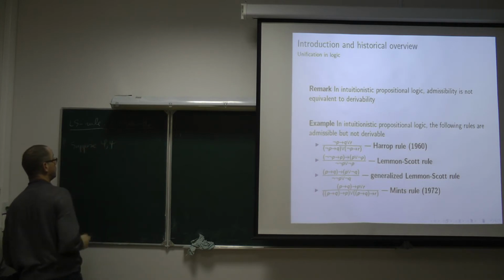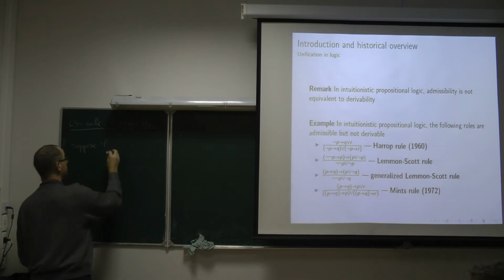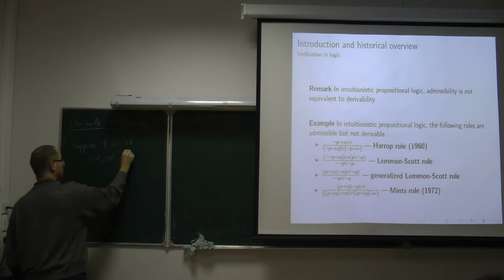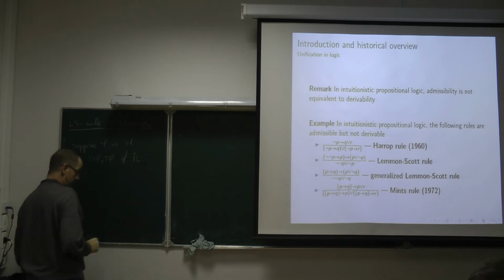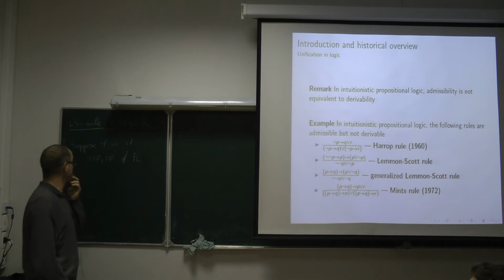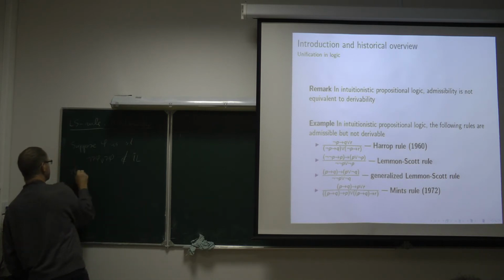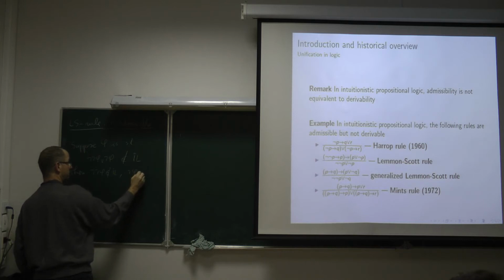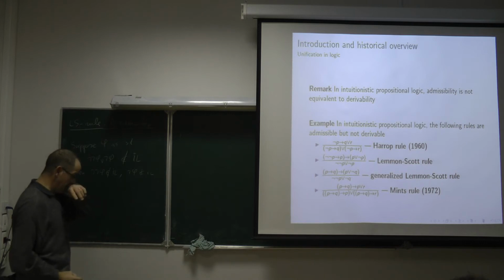a formula phi, there is only one variable, is such that not phi or not not phi is not valid. Then it means that, of course, not phi is not valid, and also not not phi is not valid.